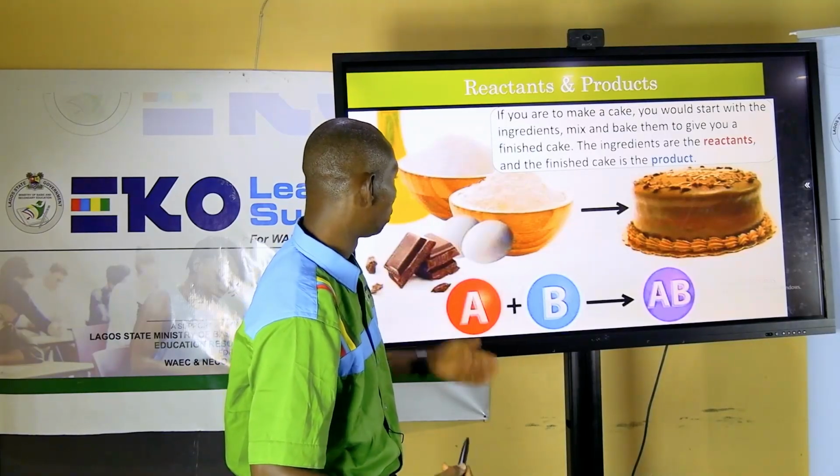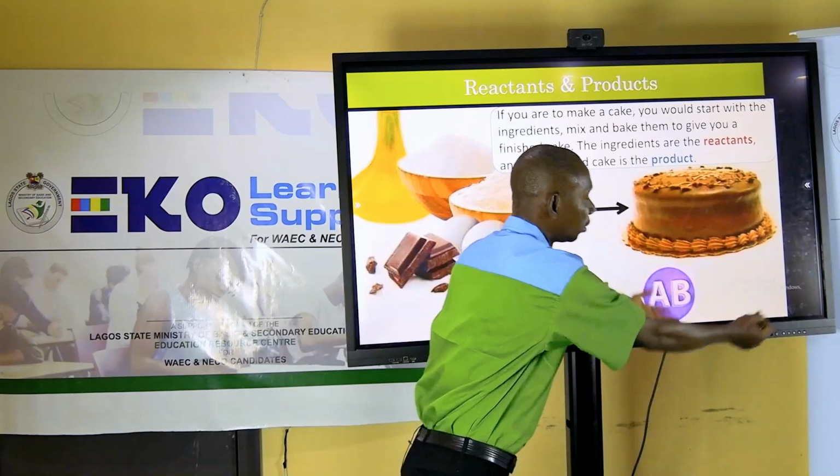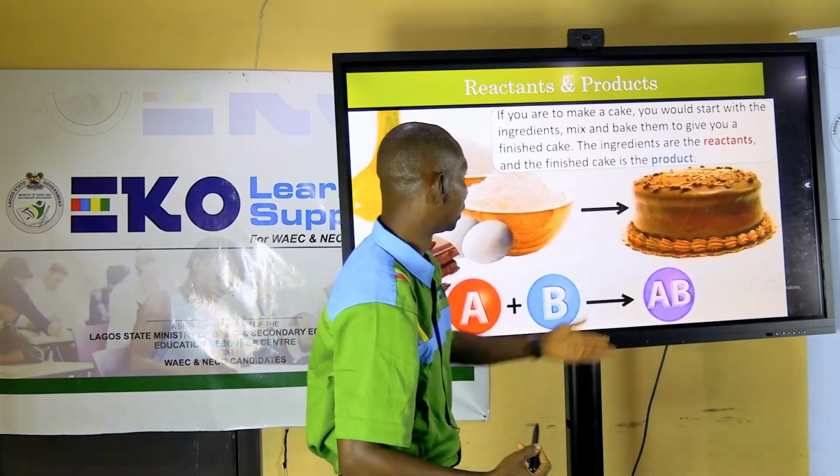Okay, I have in the picture here ingredients that are used for making cake. You have the flour, you have the egg, you have the oil. Now, you can call all of these your reactants. And the cake, which is made in the end, that is your product.